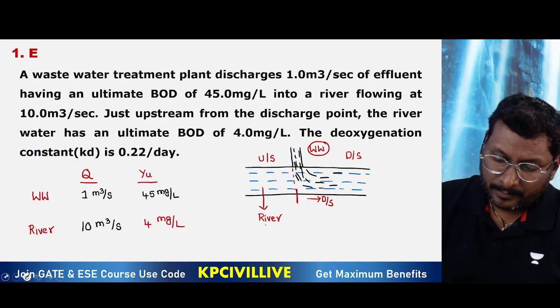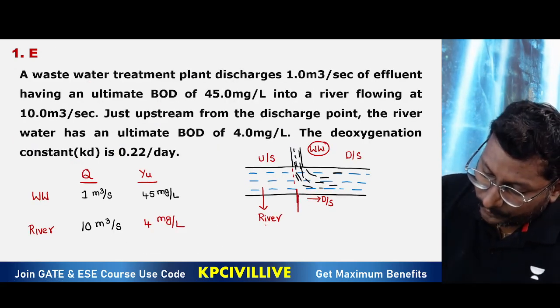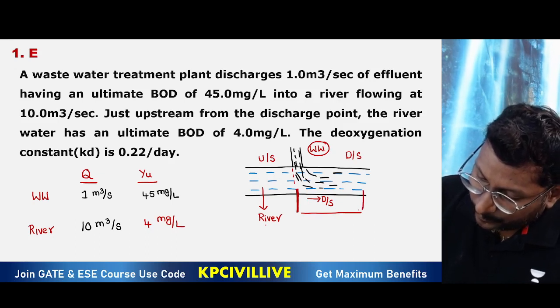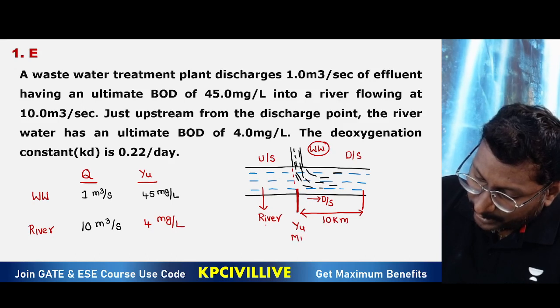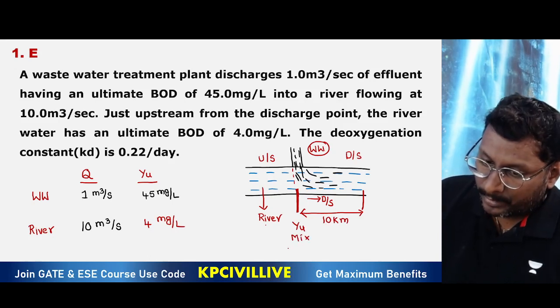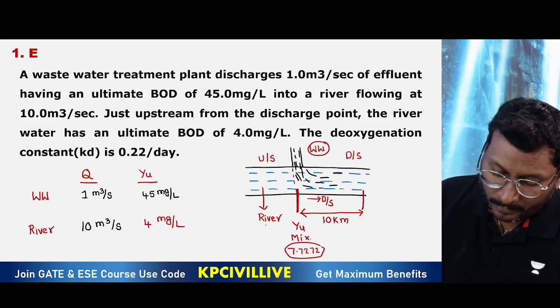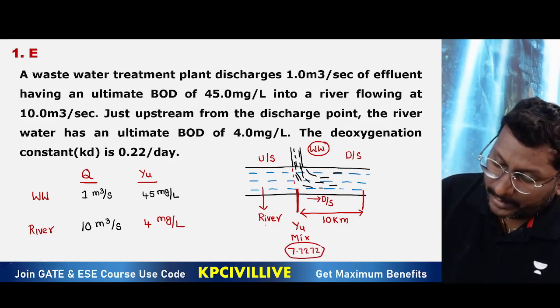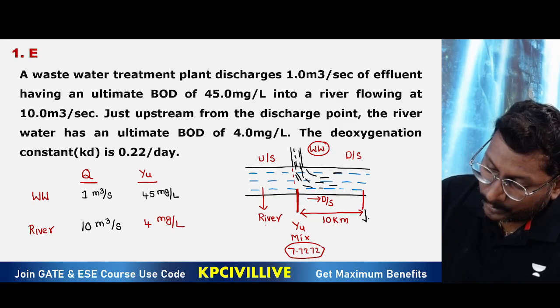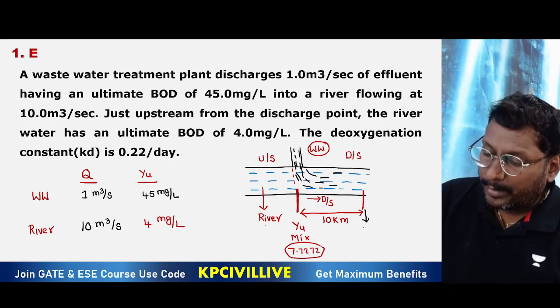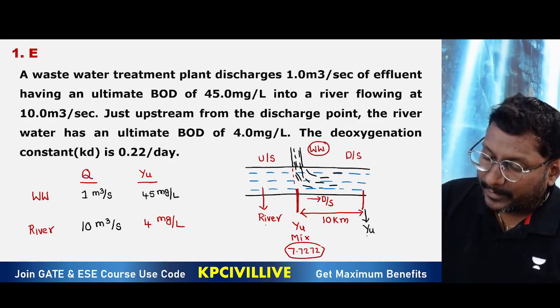Please understand, this is the point of discharge. Consider this is 10 kilometer. During the journey, what did it start with? It started with the ultimate BOD of mix, 7.7272. And it reaches this point after 10 kilometer. So what is the ultimate BOD at 10 kilometer?